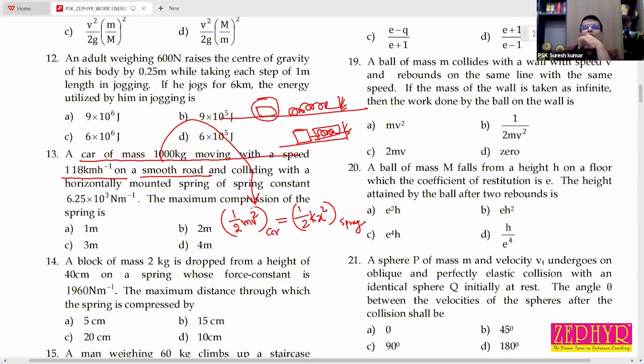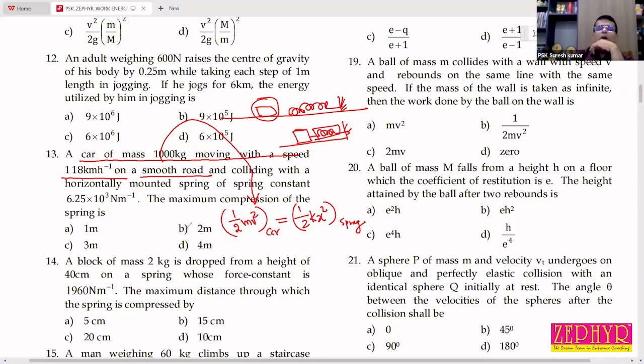So what is the equation to find kinetic energy? Half mv square. Then the energy stored by the spring: what is the equation to find energy stored by the spring?